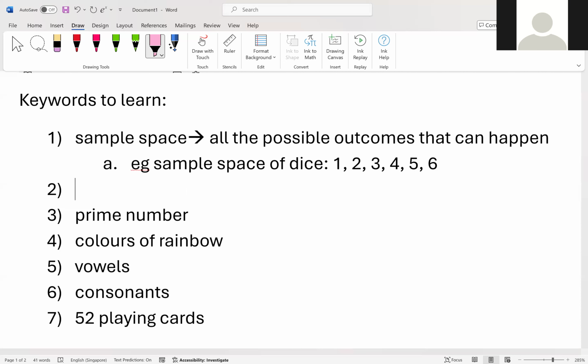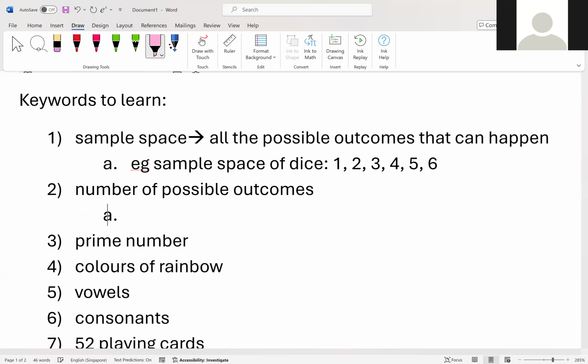Okay? So sample space versus number of possible outcomes. So this is number of possible outcomes, right? Number of possible outcomes is actually the number. Let's say I ask what is the number of possible outcomes of a die. Number of possible outcomes is represented by n, bracket, possible outcomes.